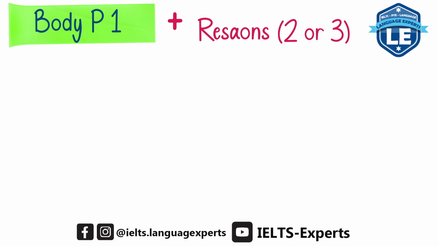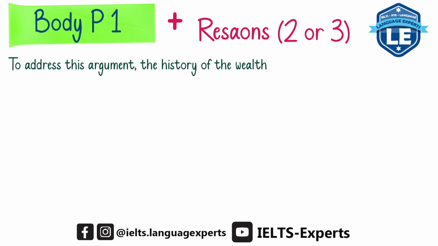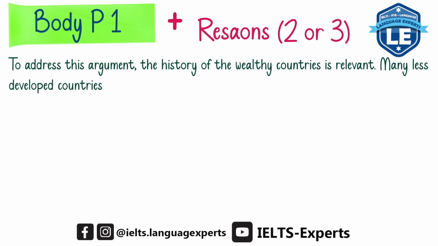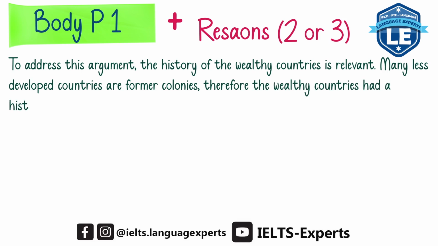So for the topic sentence, you should write about your reason, the reason behind that. For example, to address this argument, the history of the wealthy countries is relevant. So we are referring to the history of wealthy countries. Many less developed countries are former colonies. Therefore, the wealthy countries had a historical impact on the less wealthy.